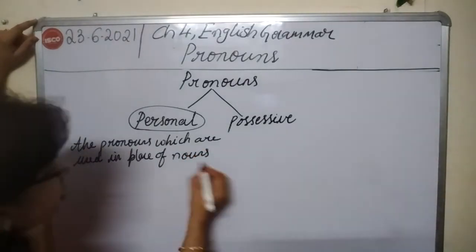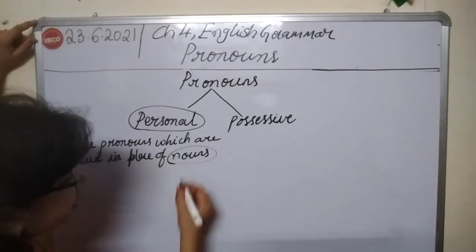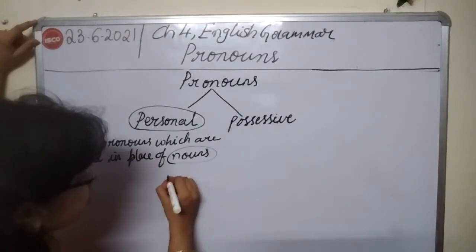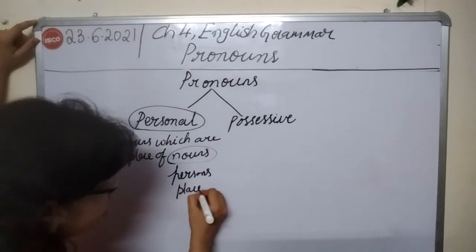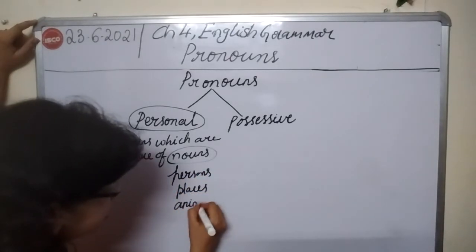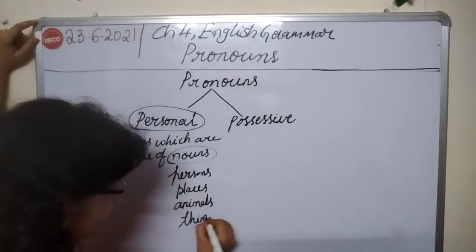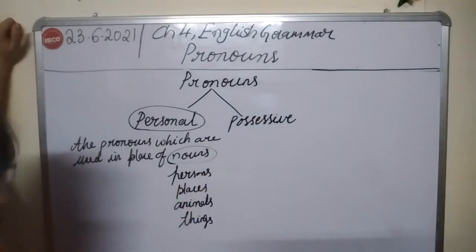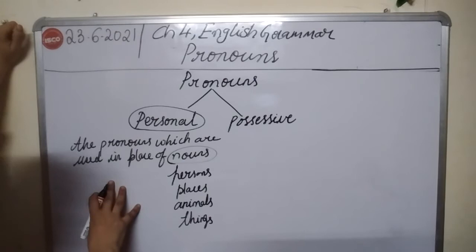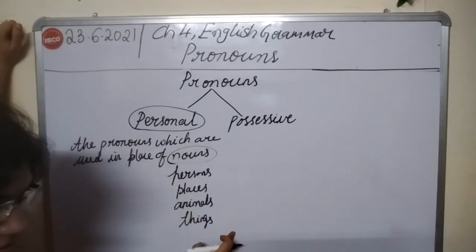So you all know what are nouns, right? Names of persons, places, animals and things are nothing but nouns. So pronouns are the words which are used in place of nouns.